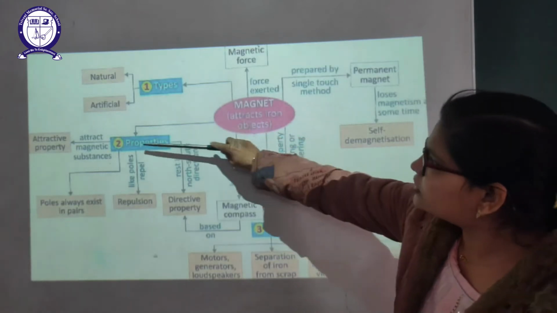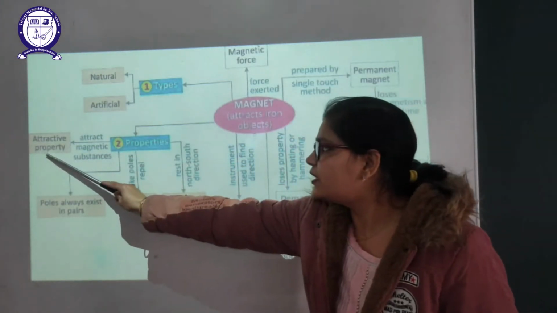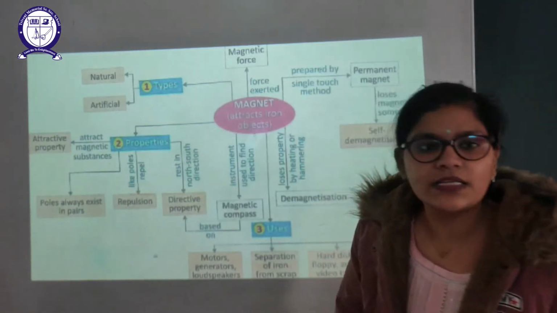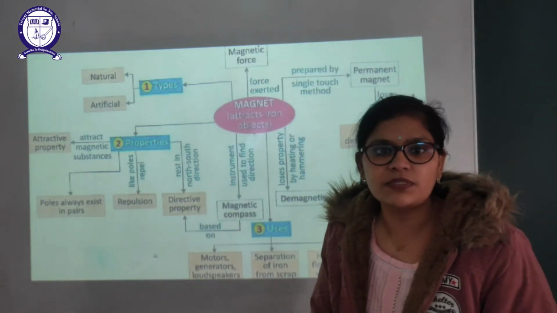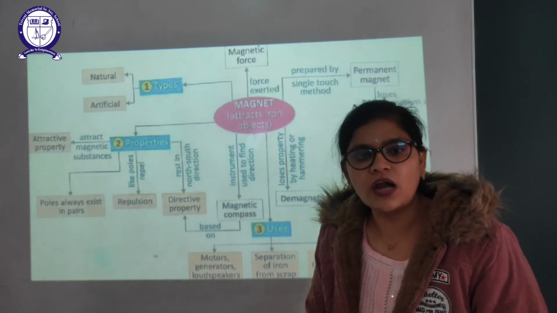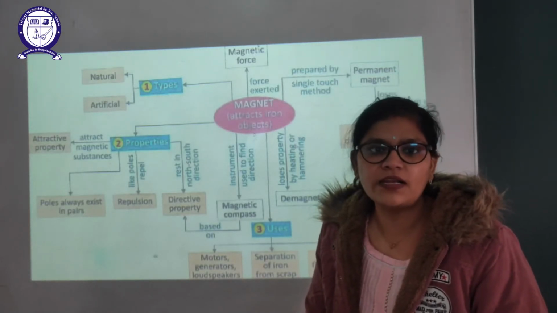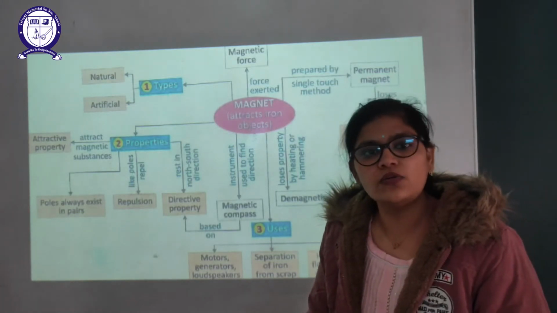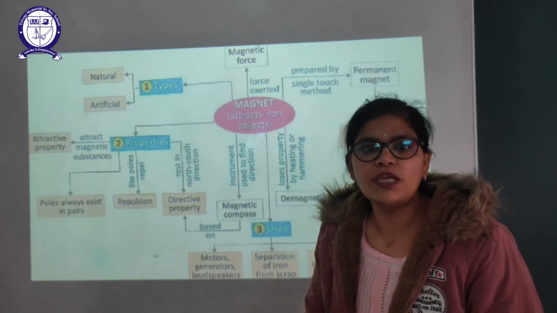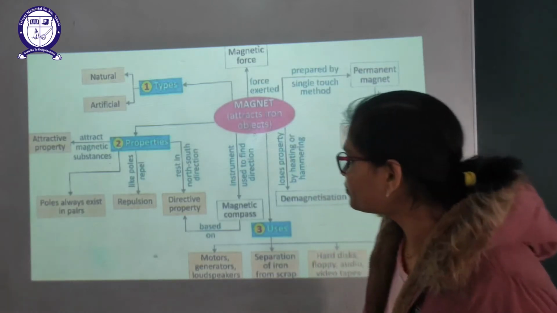Now we are going to learn the properties of the magnet. First property is the attractive property, in which a magnet attracts the magnetic substances. Now here we will discuss the magnetic substances. Magnetic substances are those substances which are attracted by the magnets, like iron, nickel and cobalt. Non-magnetic substances are those substances which cannot be attracted by the magnets, like plastic, wood, etc.